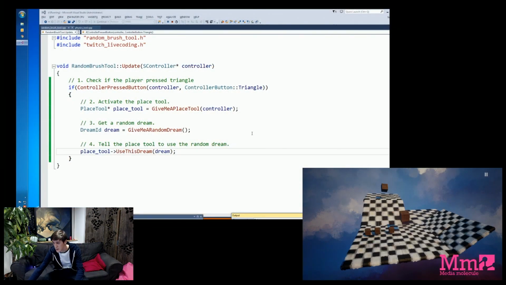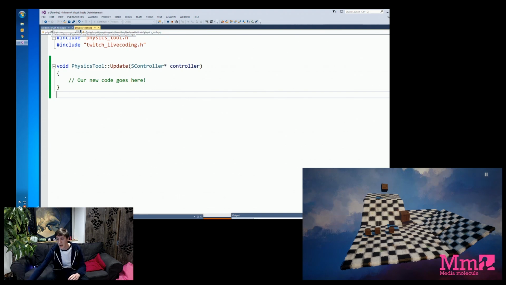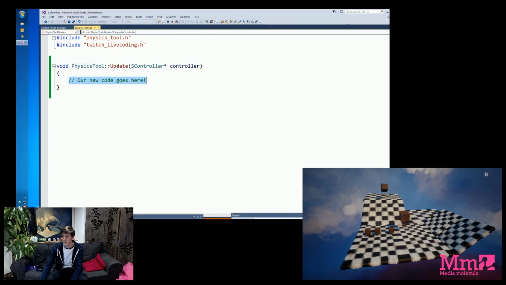Again, ahead of time I've set up the skeleton of this, and the skeleton of this is very similar to the random brush skeleton. You've just got a tool called physics tool, and it's got an update that means when this tool runs, run this block of code here. And again, it's given a controller to work with, because that way you know which player is using the tool. Again, I wouldn't worry too much about any of this or anything up here, unnecessary. But let's start writing out the steps for the tool we've just proposed.